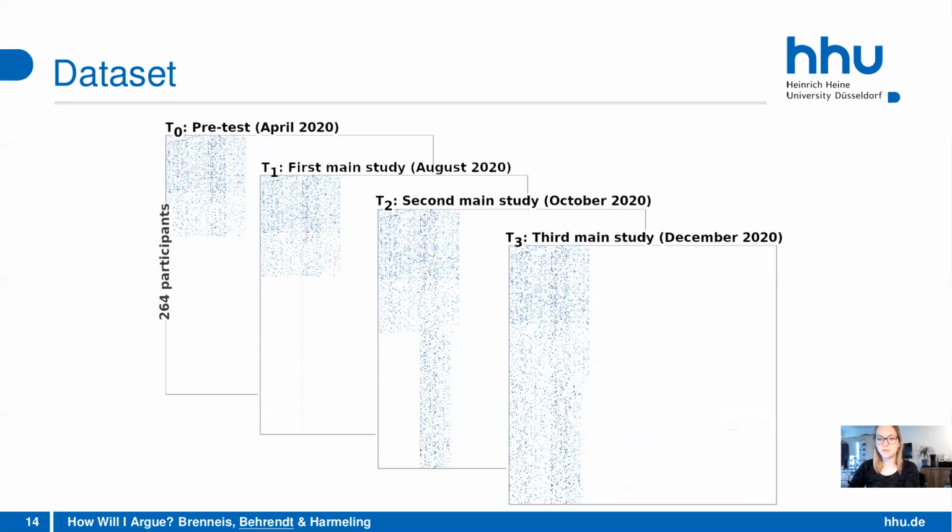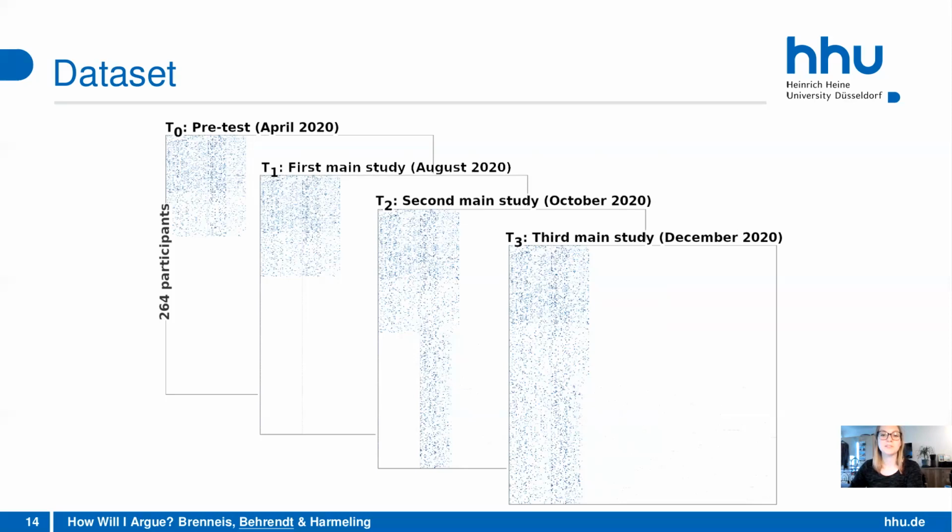We did this firstly, of course, to test our setup and check that everything works. The second reason is that we can use the data to solve the so-called cold start problem that you have when you use recommender systems. You can't recommend anything if you don't have some data beforehand. This is why we use the pre-test data for our main study, even if the participants in the pre-test were not the same as in the main study. We can use the data collected before to make our recommendations.